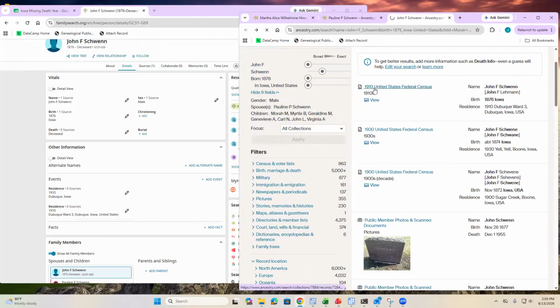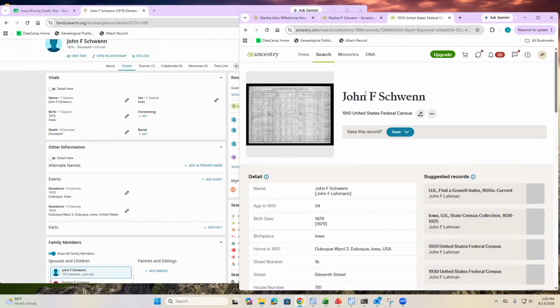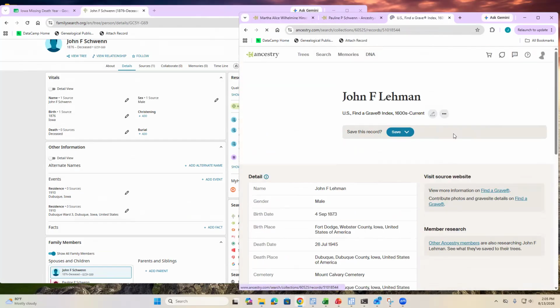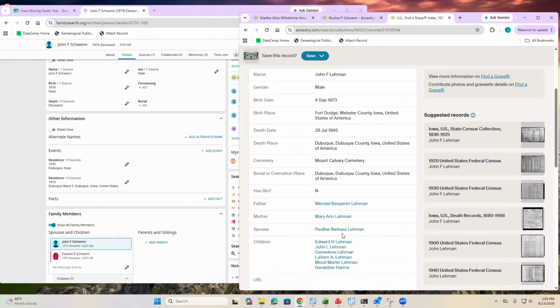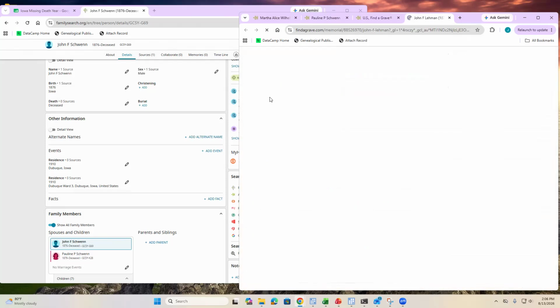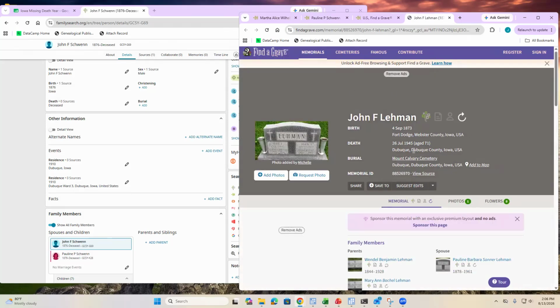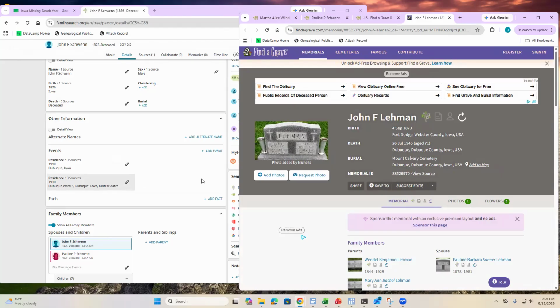So the one last thing I'll do is go to a record that I know is him. So here's a record for him. Here's a Find a Grave for him. And there's his spouse, Pauline. So let's just go take a look now. We'll go to the Find a Grave website. So you can see here he's living in Dubuque, which is where he lived.